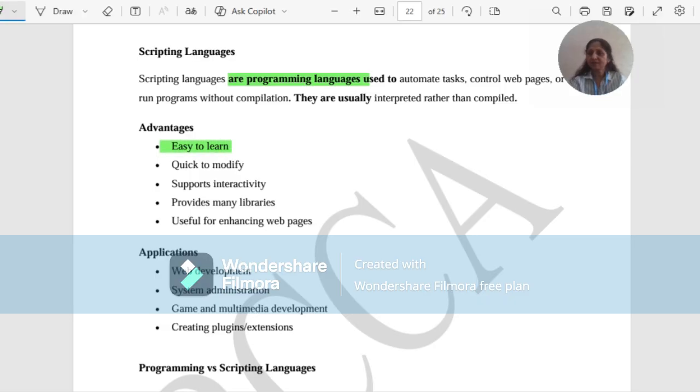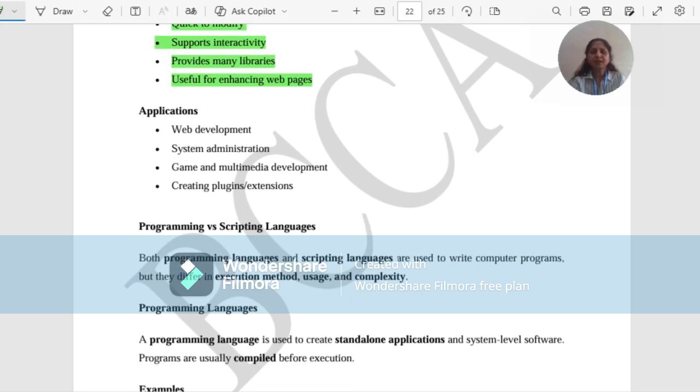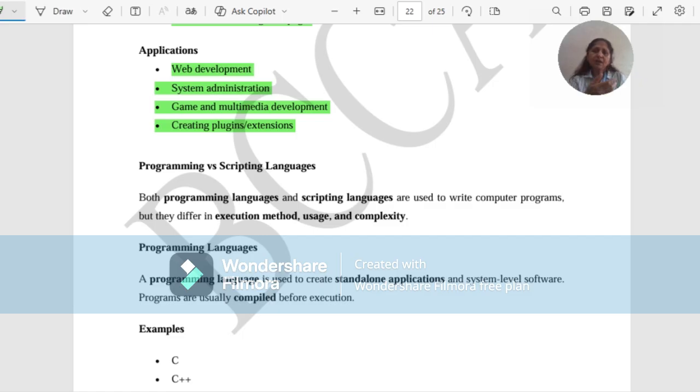Scripting language is easy to learn, quick to modify, supports interactivity, provides many libraries, and it is useful for enhancing our web page. The different applications of scripting languages are web development, system administration, game and multimedia development, creating plugins and extensions. Let us see the difference between programming language versus the scripting language.